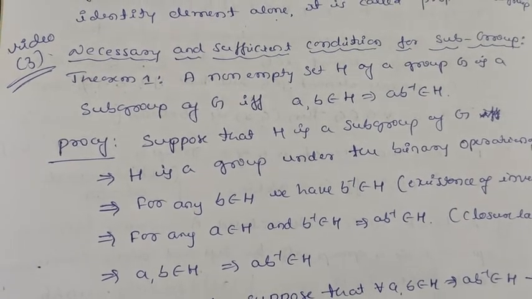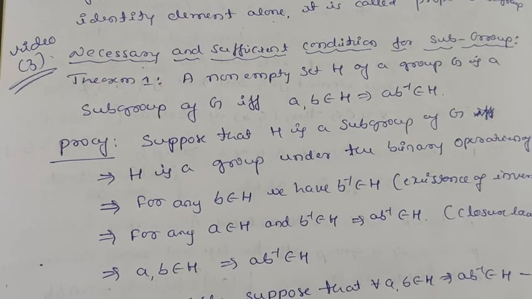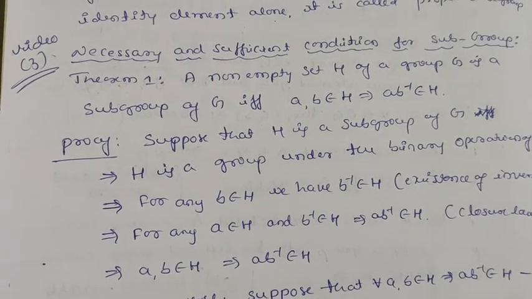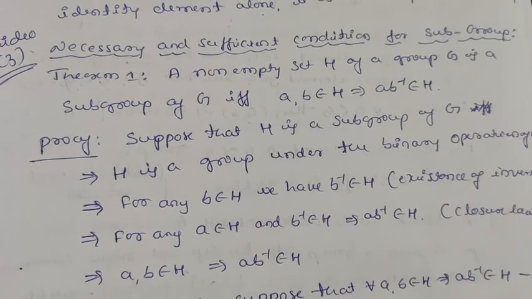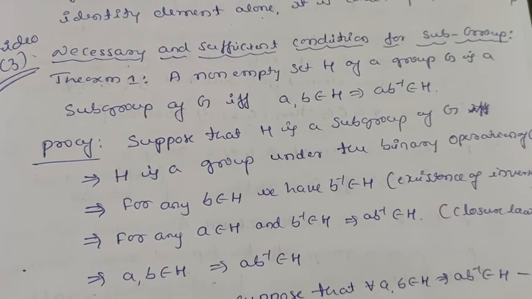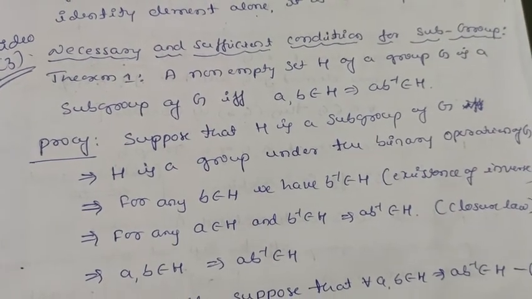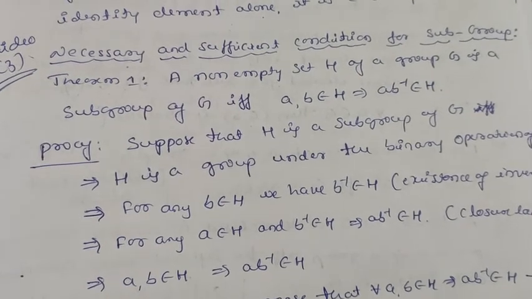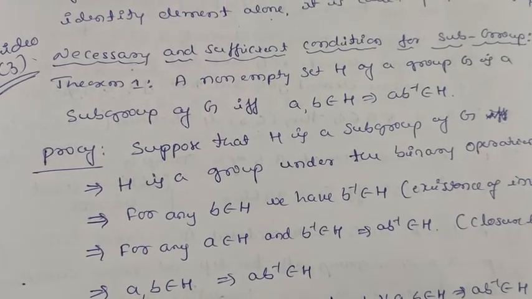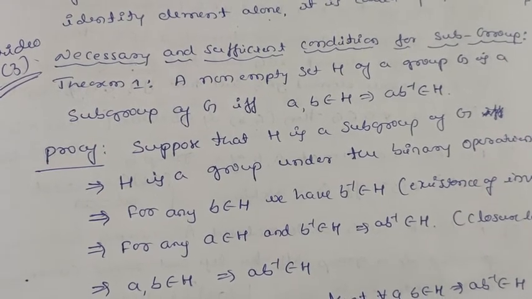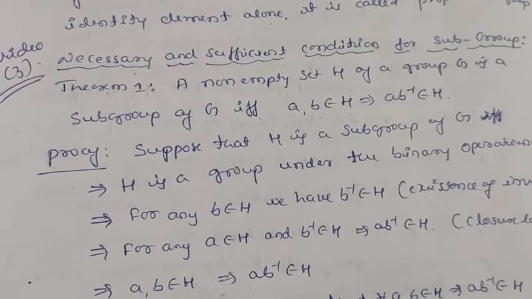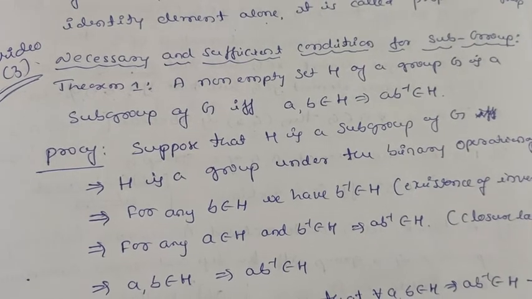Today let us study the necessary and sufficient condition for a subgroup. Let us take one theorem. A non-empty subset H of a group G is a subgroup of G if and only if a, b belongs to H implies ab inverse belongs to H. So this is the necessary and sufficient condition for a subset H to be a subgroup.